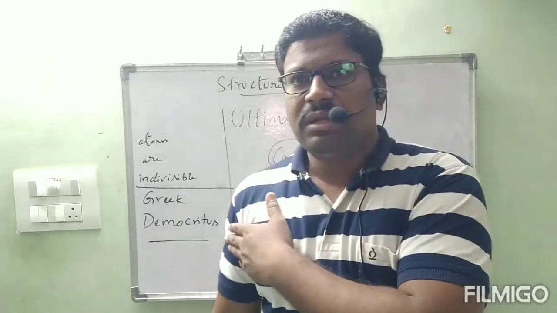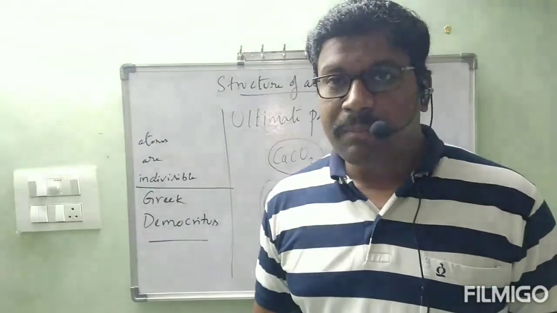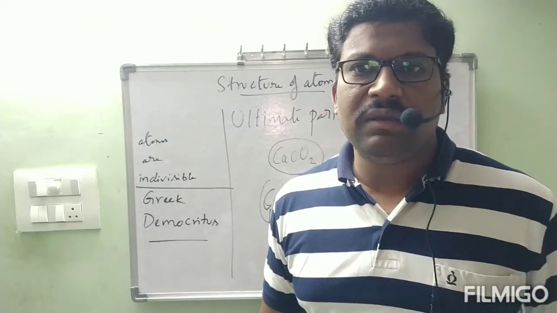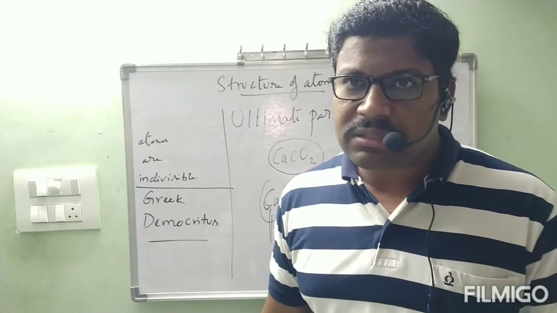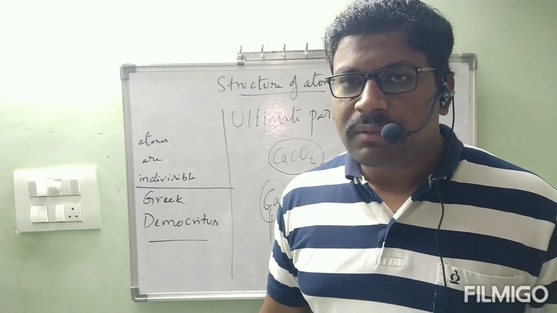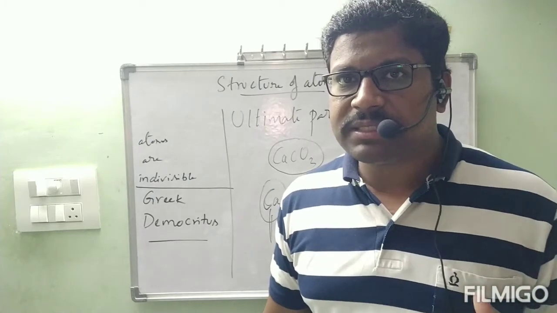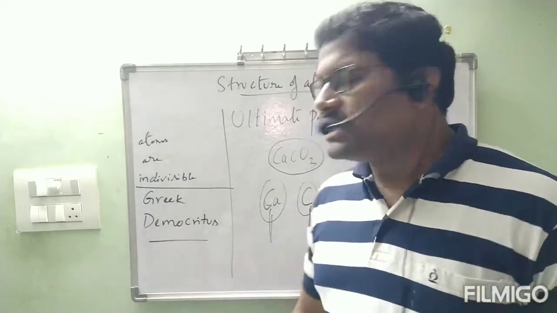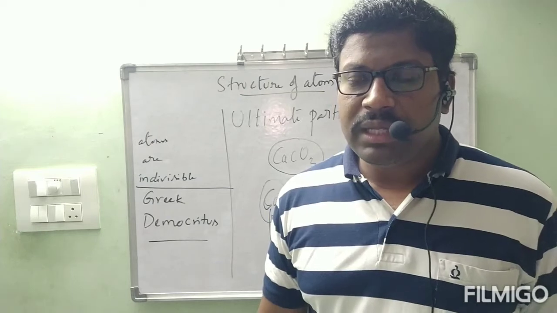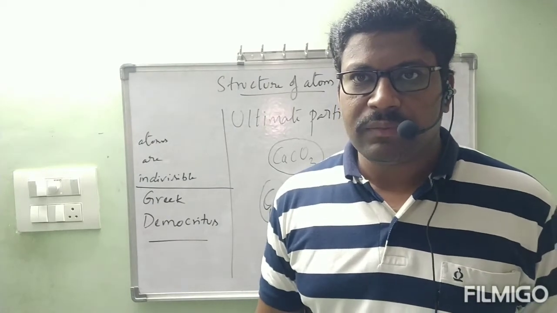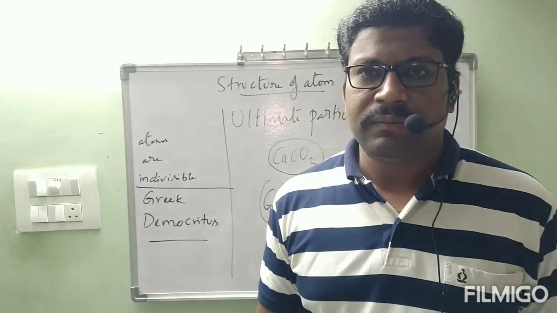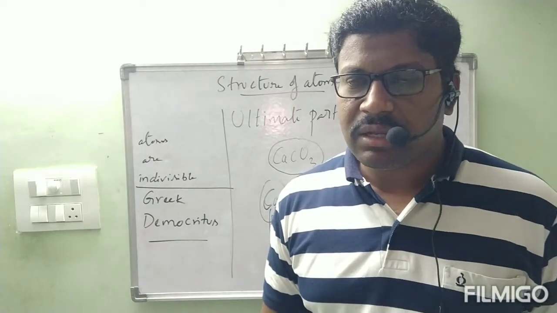Now the concept was raised by the Greek scientist Democritus. But he told only one point, that atoms are indivisible. Further, he didn't give any information about atom. People believed, very good. But the person who gives more information about a new concept, people will believe them more highly compared to this person. Is it correct or not? That's why after the Greek scientist Democritus, one more scientist, John Dalton, gave a little bit more information about atom. That we will see in the form of a theory, called Dalton's atomic theory.